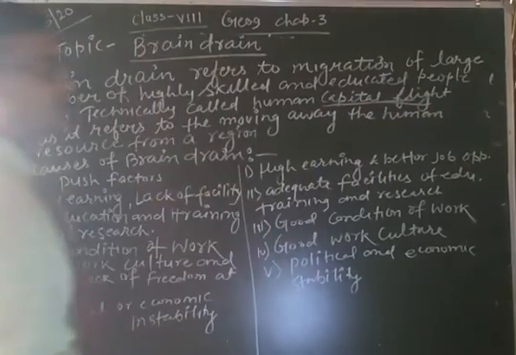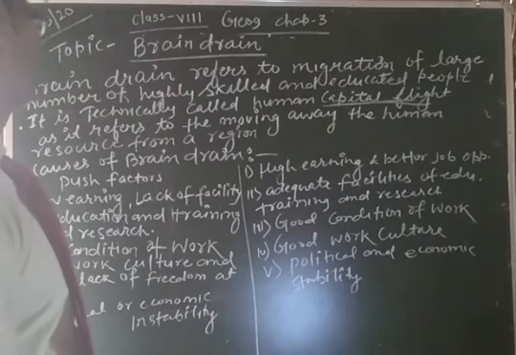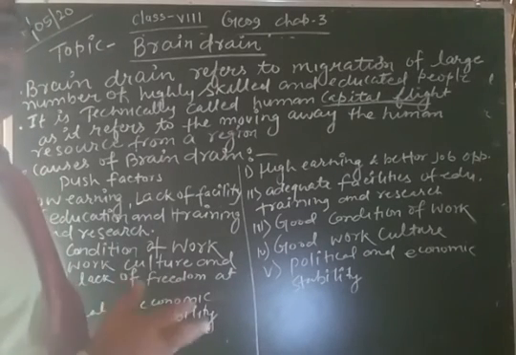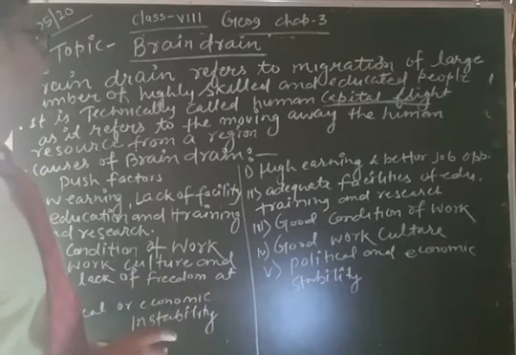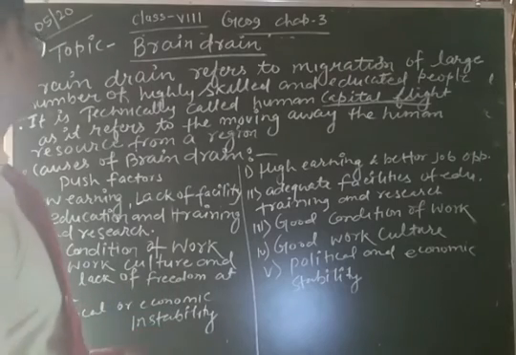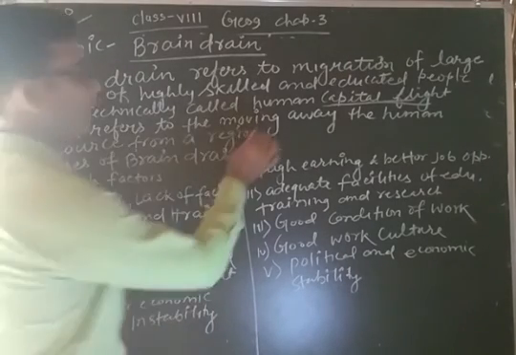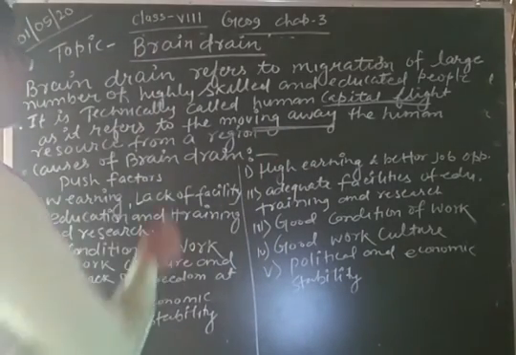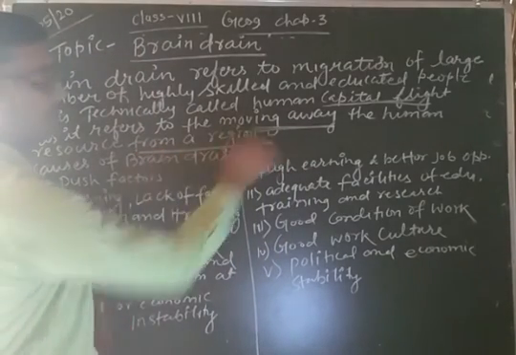This is called human capital flight because it is the main source of income of the government and the countries. It refers to the moving away of human resources from a region.